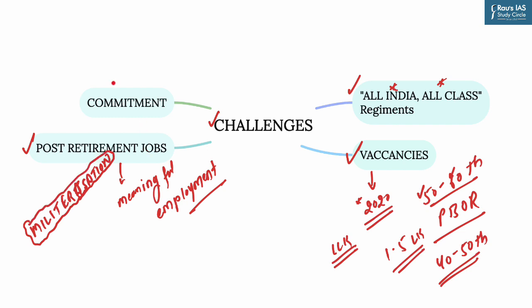Now another issue is commitment. Now the prospect of a short service commission, that is of 4 years, may affect the morale and commitment of a soldier. Experts say that the main focus of such soldiers would be to stay away from any harm before completing 4 years of service. So it may affect the overall efficiency and capacity of the army.